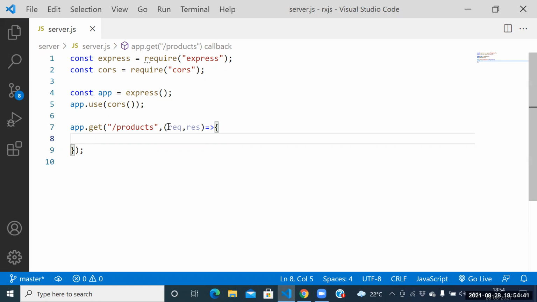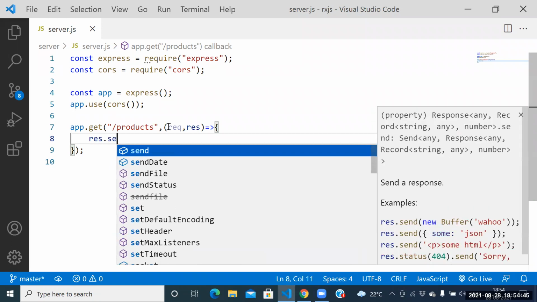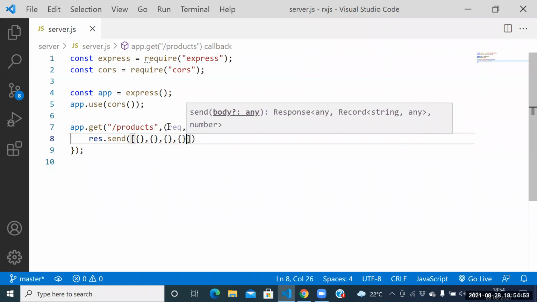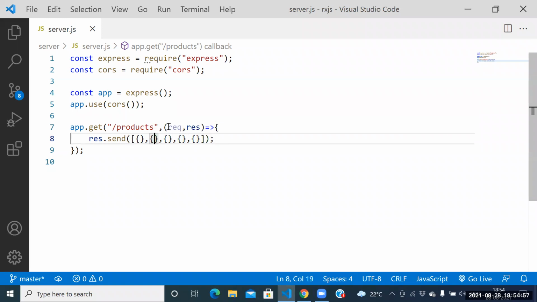Next one. After that, here itself response dot send of array we need to send. This array contains a number of JSON objects. Each JSON object contains what? Each JSON object contains product cost equal to 10,000.